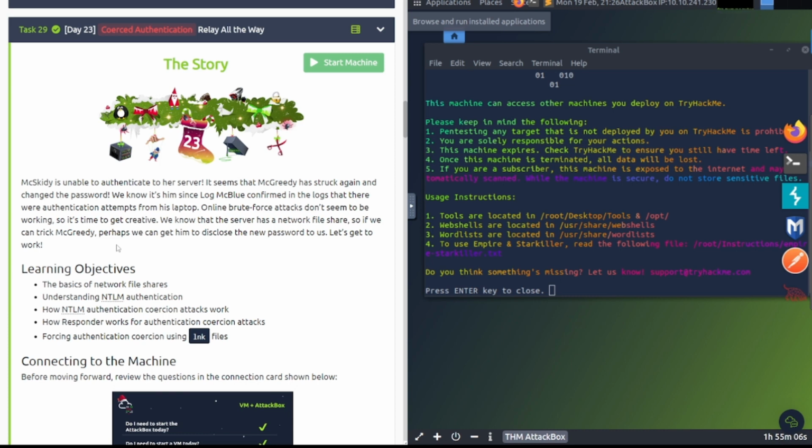And today we're going to cover day number 23 of TryHackMe's Advent of Cyber 2023 event. It says Coerced Authentication. Relay all the way.